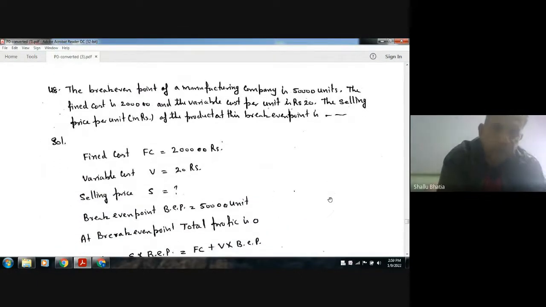the break-even point of a manufacturing company is 50,000 units. The fixed cost is 200,000 and the variable cost is rupees 20.